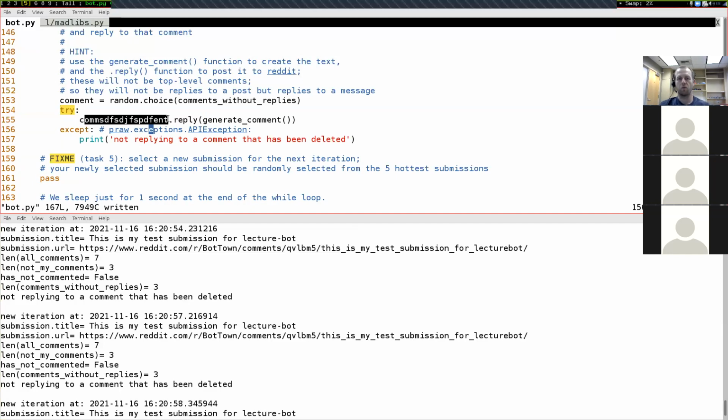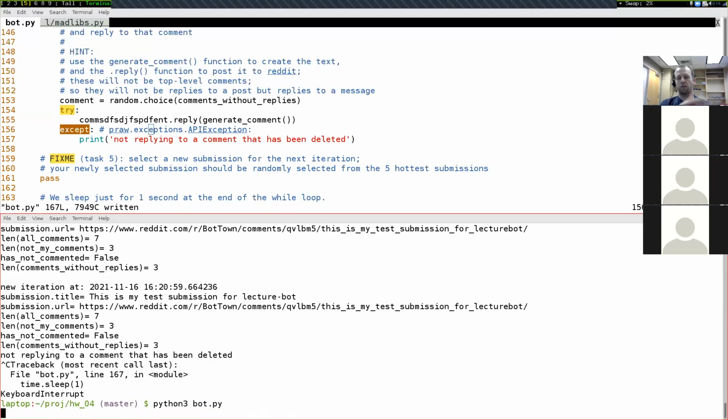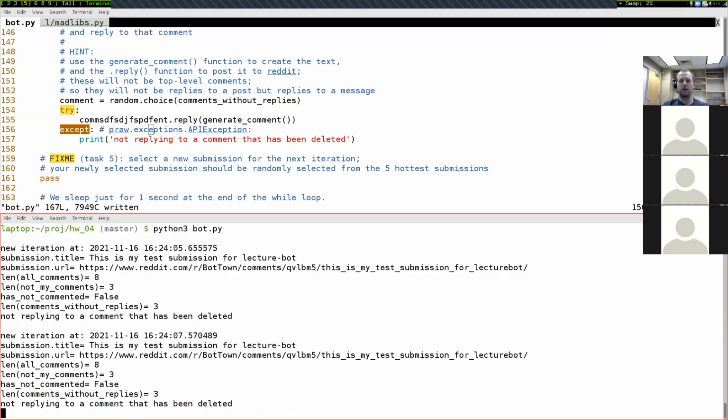And so this code that used to be valid is no longer valid anymore, but there's nothing about my program that's going to tell me that it's not valid, because it's always going to go into this except clause. And now every time I run this, it's always going to say this message right here of not replying to a comment that has been deleted, because this thing up here is invalid. So that's maybe sort of an artificial example of how this can happen.